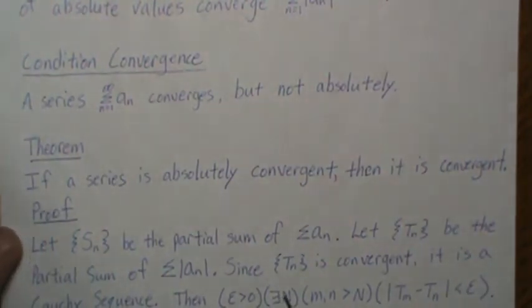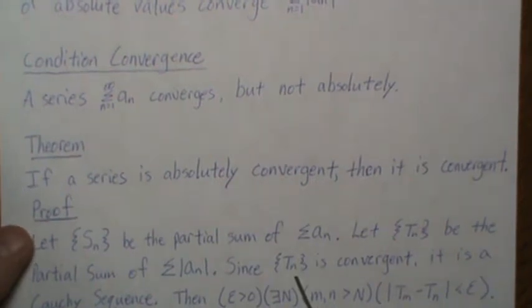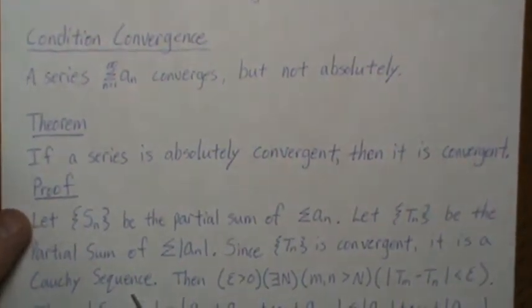Since the series is absolutely convergent, by definition the sequence T_n of partial sums is convergent, and it is a Cauchy sequence.